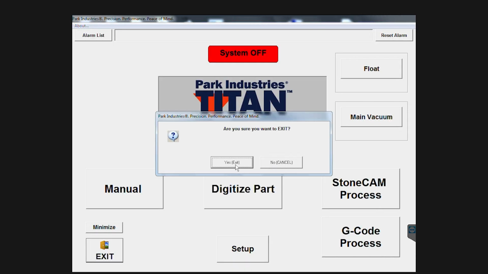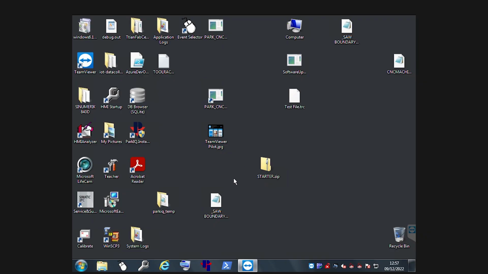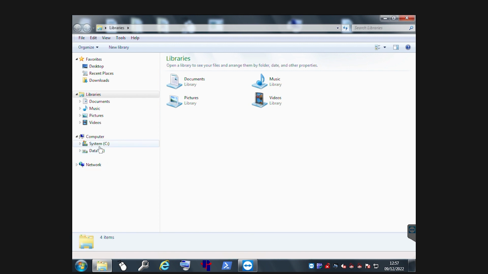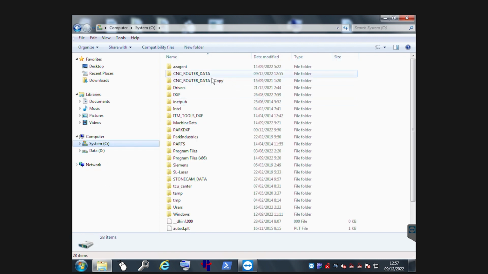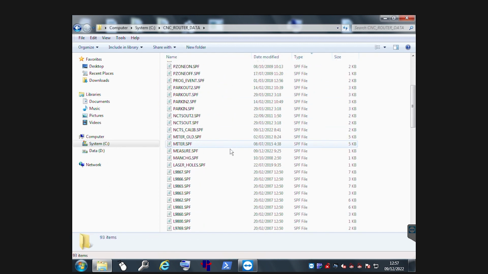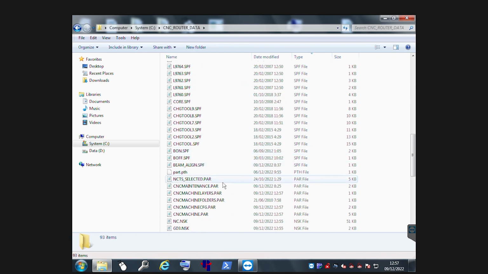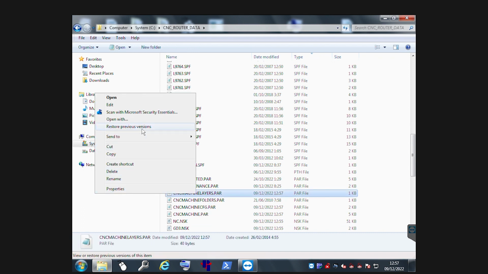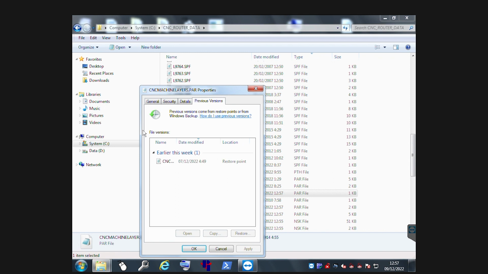for the Fab Center, and we need to go into the File Explorer, System C, CNC Router Data, and look for the file named CNC Machine Layers.par. Using a mouse or the on-screen mouse, we are going to right-click it and do Restore Previous Versions and look for a previous version. This version is from December 7th. I'm going to restore it to that.